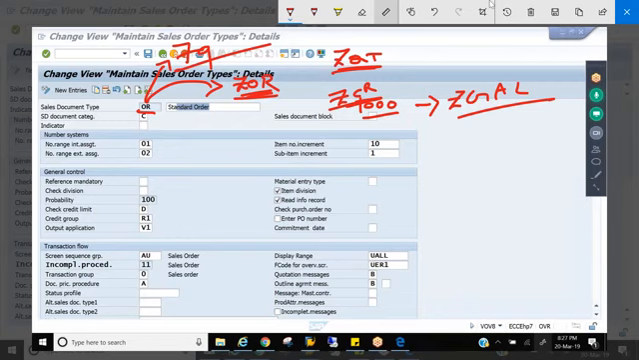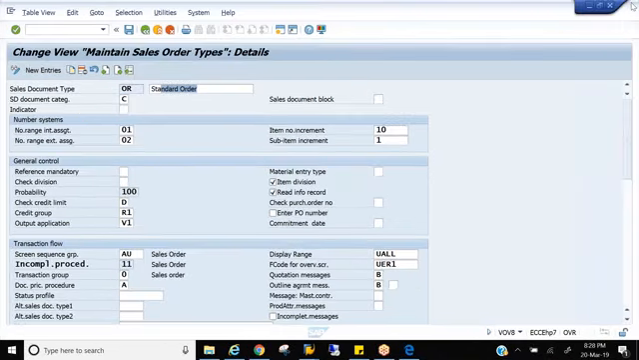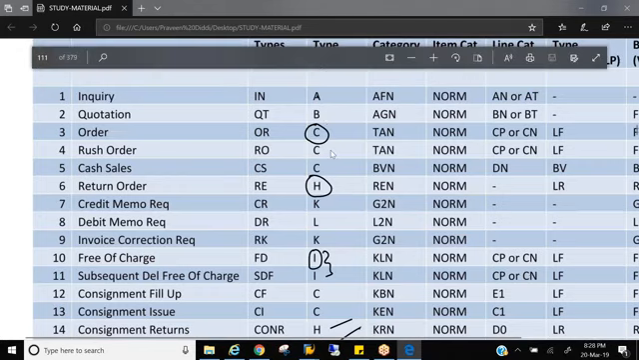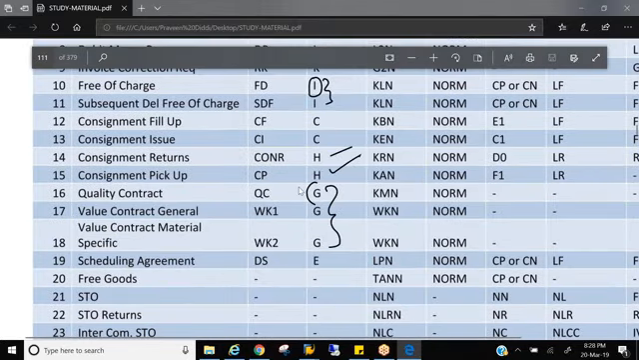The system will not see either this particular code or description. This is for users, for consultants and users to identify what this is. But the system will not identify by seeing this. The system will identify by seeing the SD document category. If it is inquiry, A; quotation, B; order, C; all returns will have H. All outbound delivery sales orders will have C. And credit memos, all contracts will have G. By seeing this, the system will identify what kind of document it is.